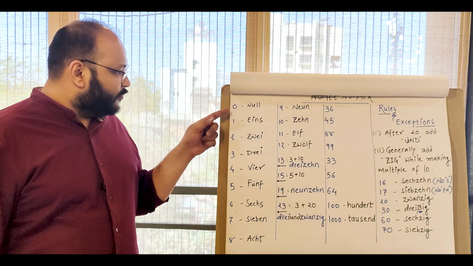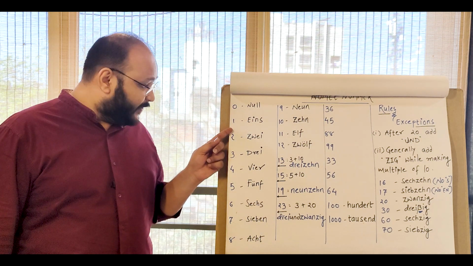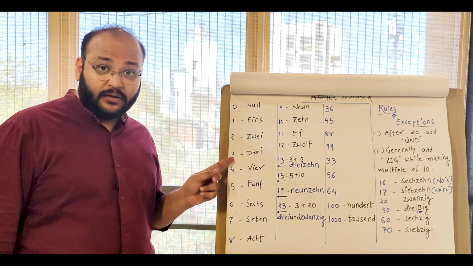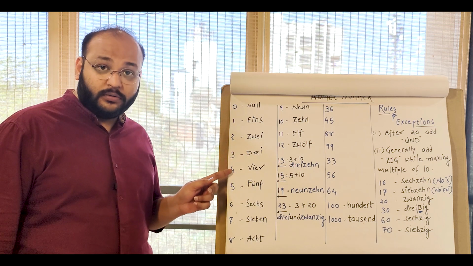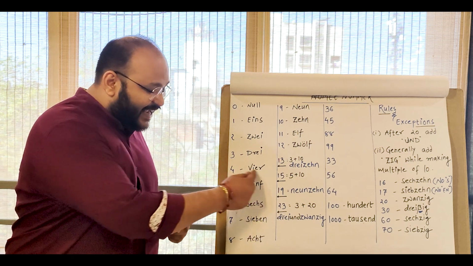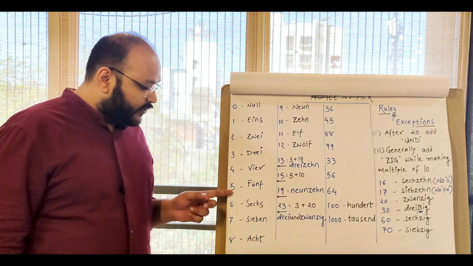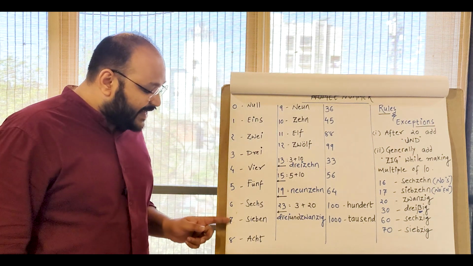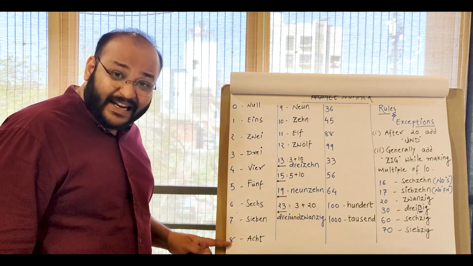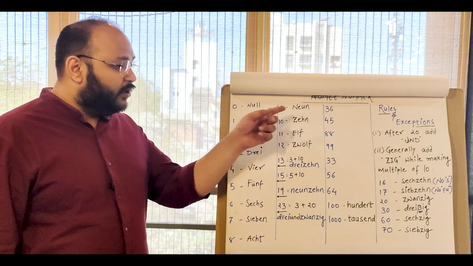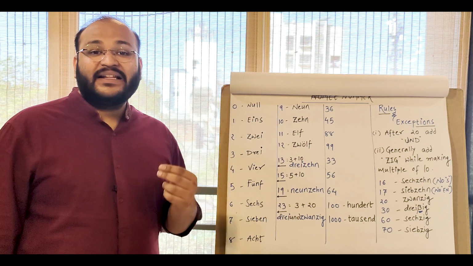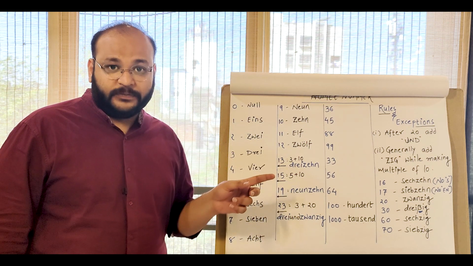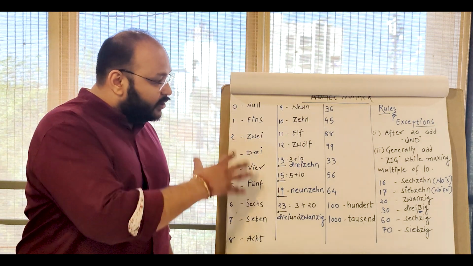Let's start speaking. 0, 1, 2, 3, 4, there's I-E-R at the end, ear, so fear, 5, 6, 7, 8, 9, 10, 11, 12. Now, actually, you have to remember only these numbers up till 12.